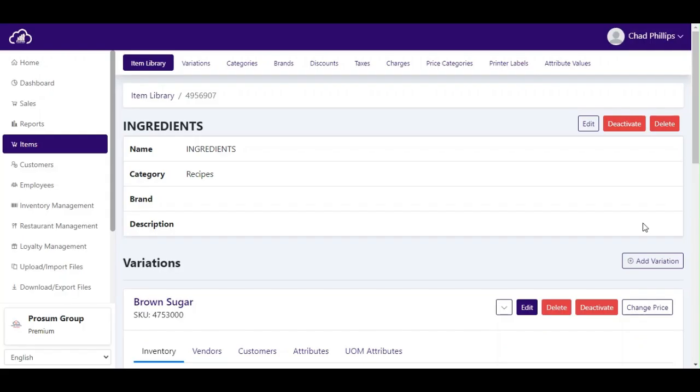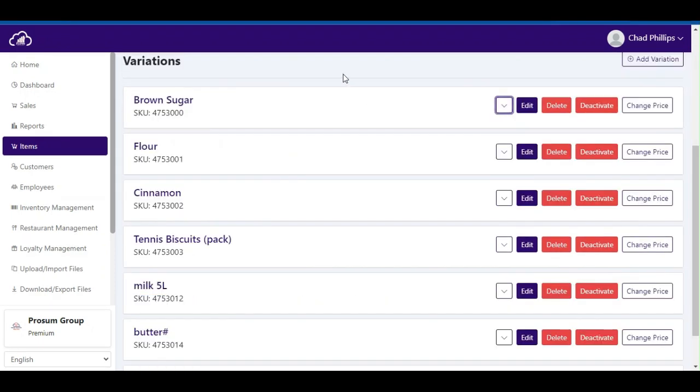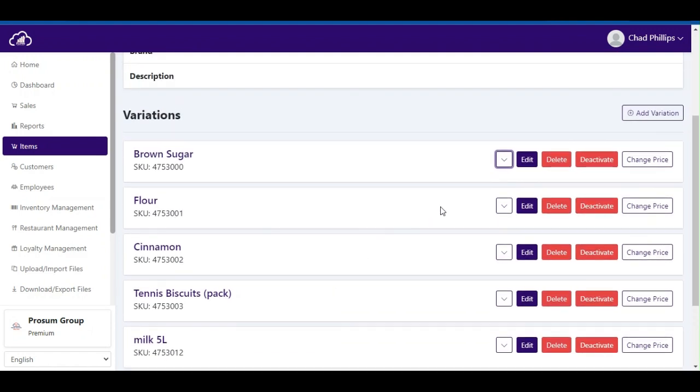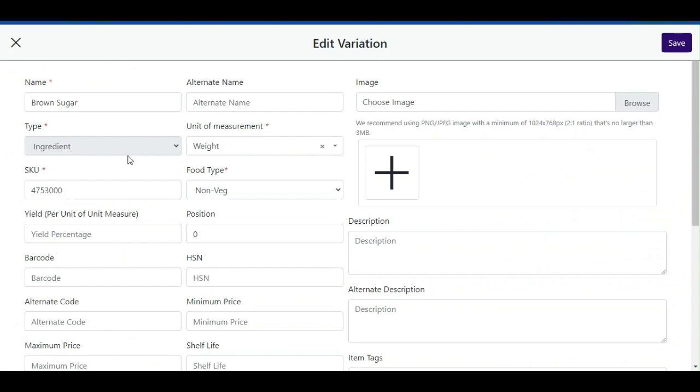We are now within Ingredients. Next, at the bottom we have added all ingredients as variations. We will now view individual items to see their traits for a better understanding. Here we have brown sugar. The type of item is an ingredient and is measured in weight, which refers to grams and kilograms.